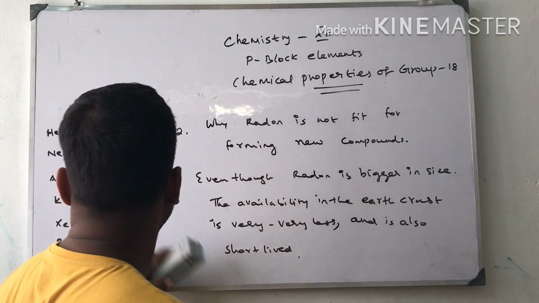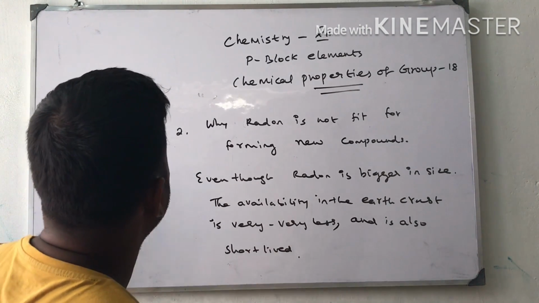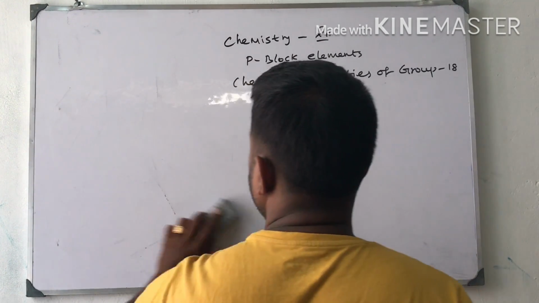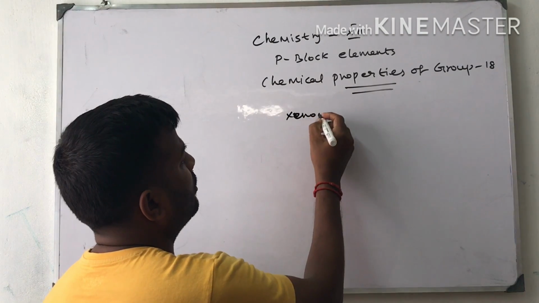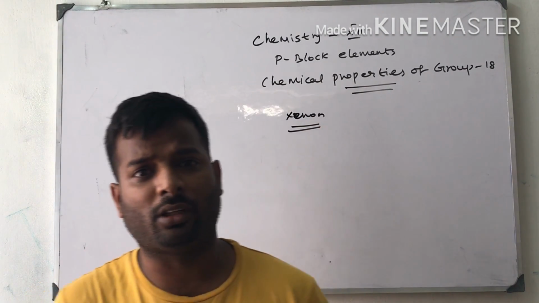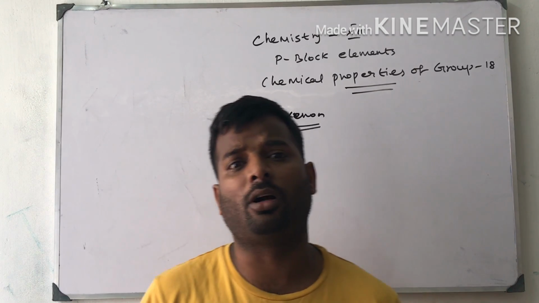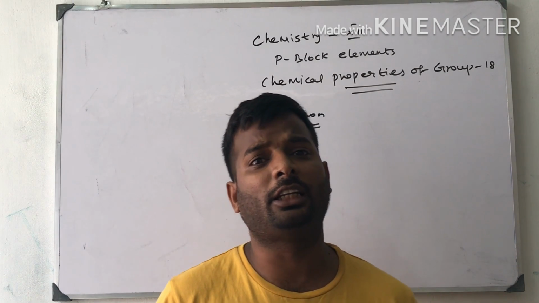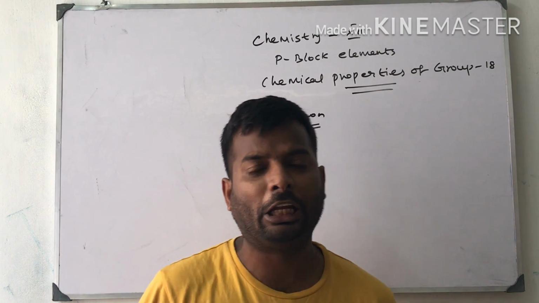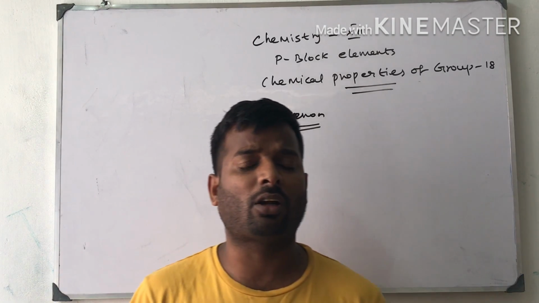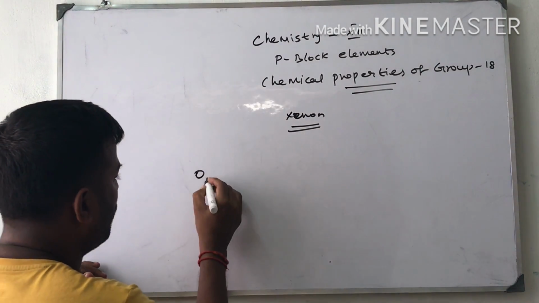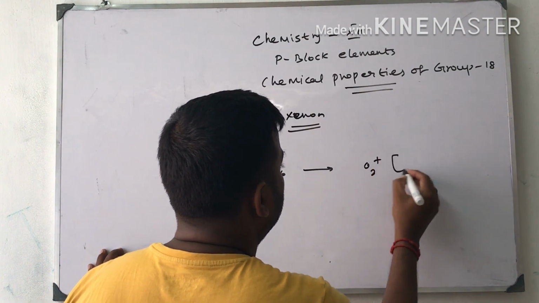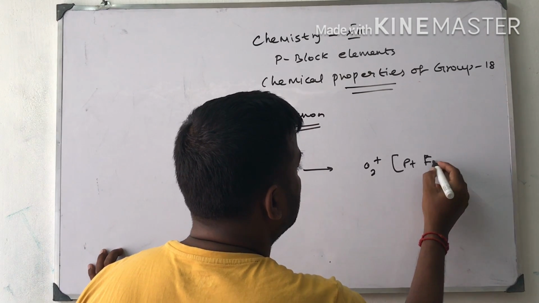Next one is xenon. Now we are going to start with xenon. Xenon gives a large number of chemical compounds. In March 1962, Neil Bartlett, a scientist from British Columbia, discovered a red color compound, O2+ PtF6-.